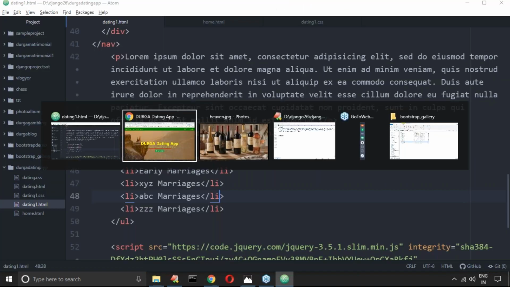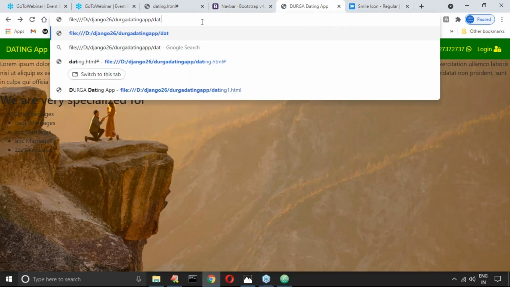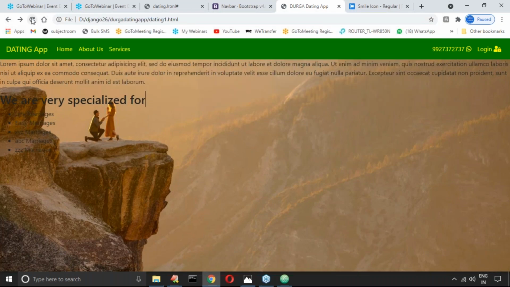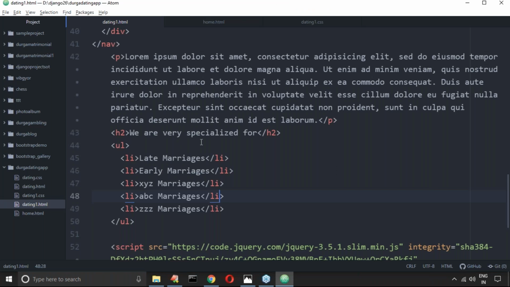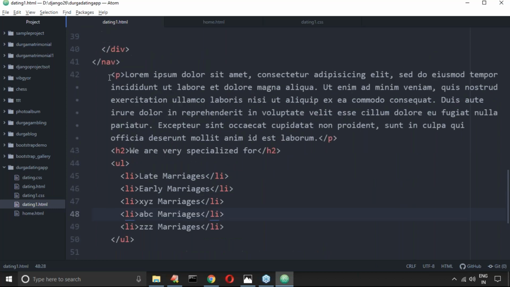Okay, like now how it looks like, this is my dating1.html, right? Okay, like one minute, where I changed all these things in the original page. In the home page, it seems I changed all these things. Yeah, one minute. Yeah, by mistake. Okay, don't worry, by mistake I changed it. But in the home.html, it's already there. What I will take is whatever I added here.